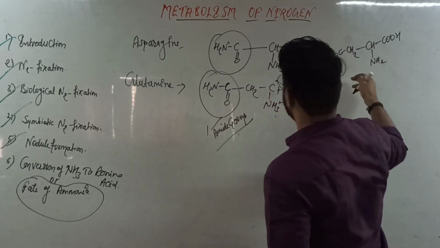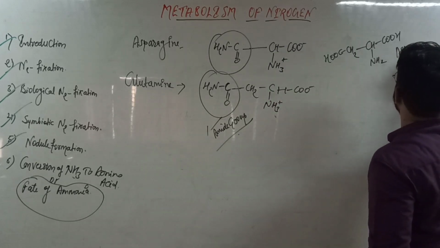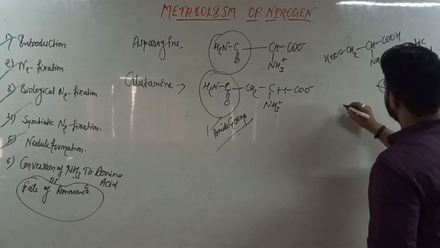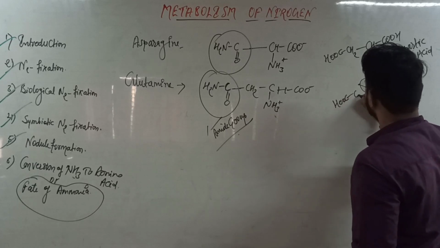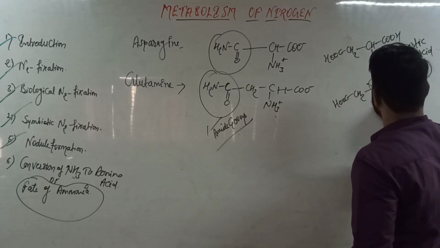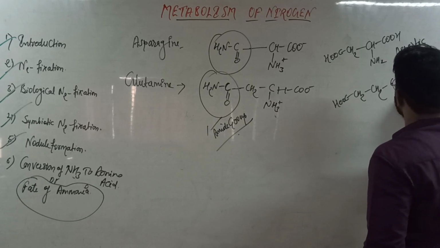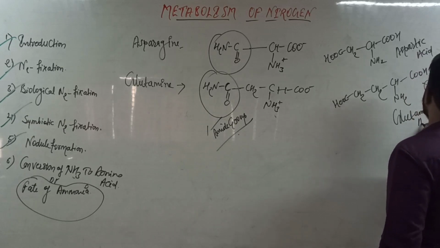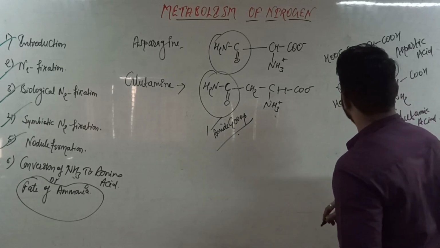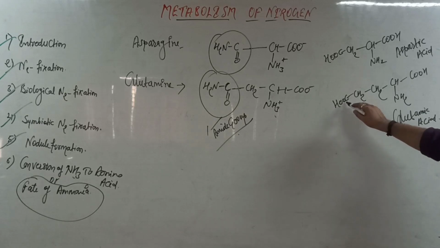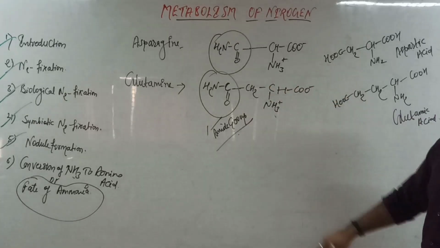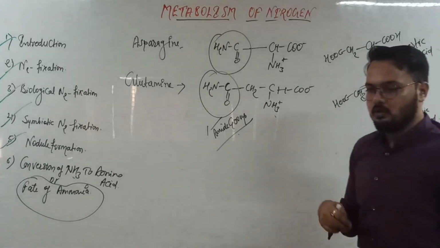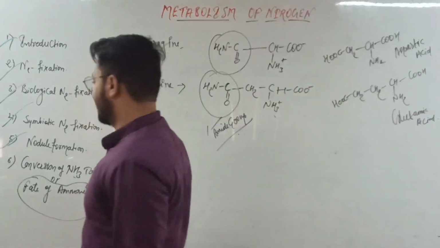This is the structure of aspartic acid, and this is the structure of glutamic acid. COOH is converted into the CONH2 amide group through the transamination reaction.